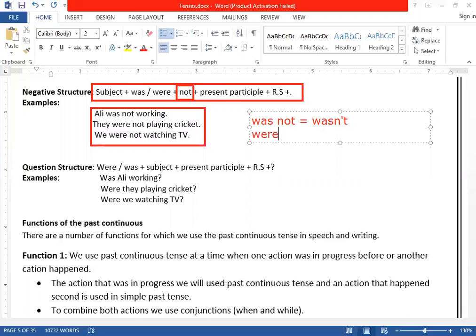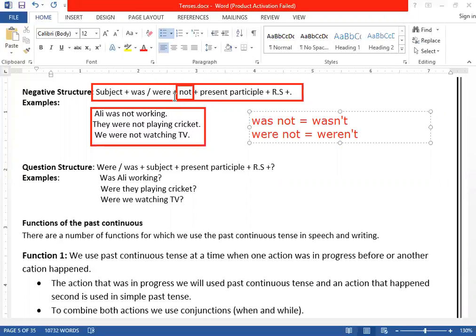And were not, it becomes what? It becomes weren't. Get it? These are the short forms of he wasn't playing cricket. How can we say he wasn't playing cricket? We weren't playing cricket. They weren't playing cricket. Clear? Or they were not playing cricket.